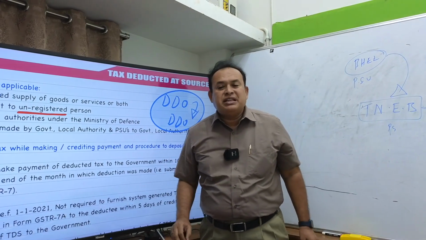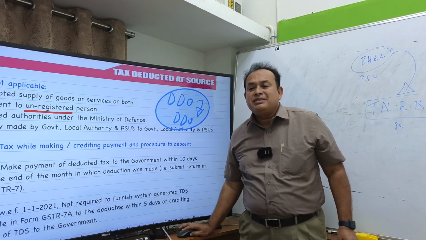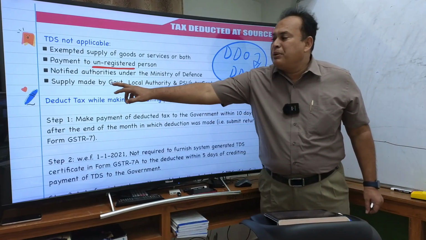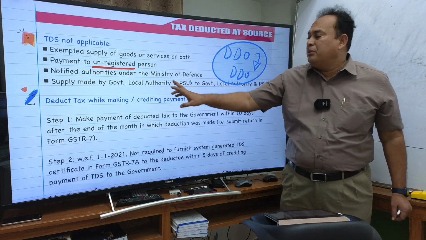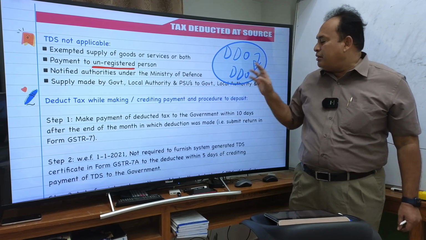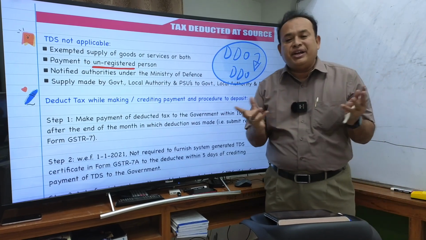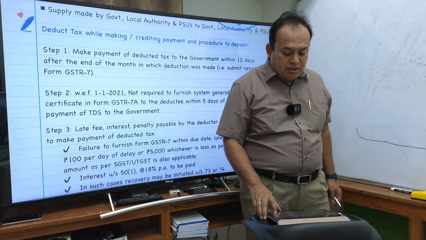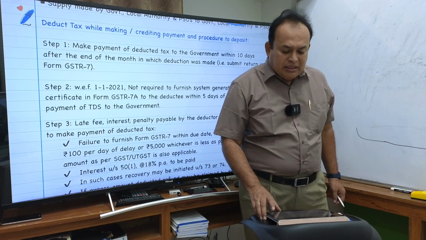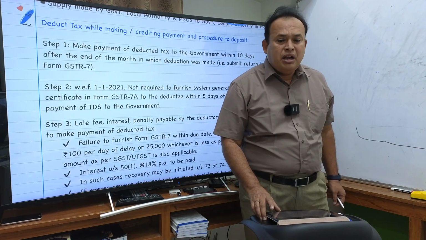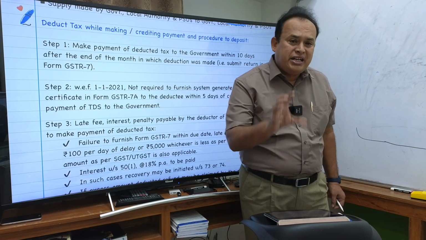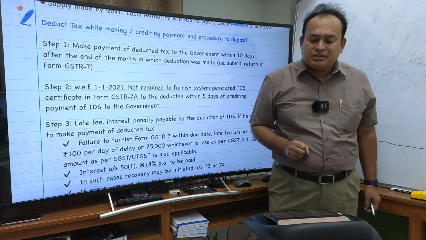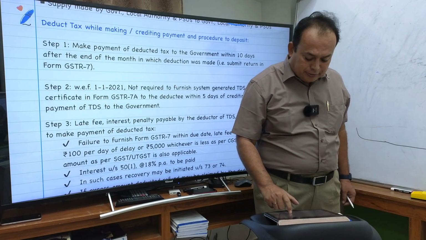The point which I try to present here, my dear friends, is this: supply made by government, local authority, PSU to government, local authority, PSU does not attract TDS. These are the important points to note, which I brought to your notice. Now at this point of time, I would like to bring to your notice what type of questions on TDS are going to be examined in the examination by the examiner. I am going to bring that to your notice right now.